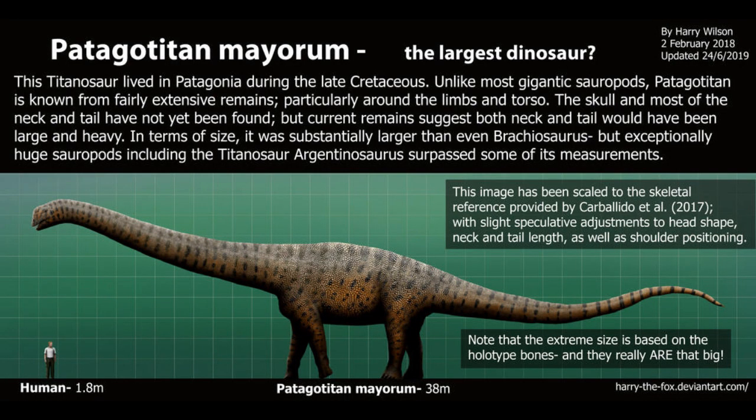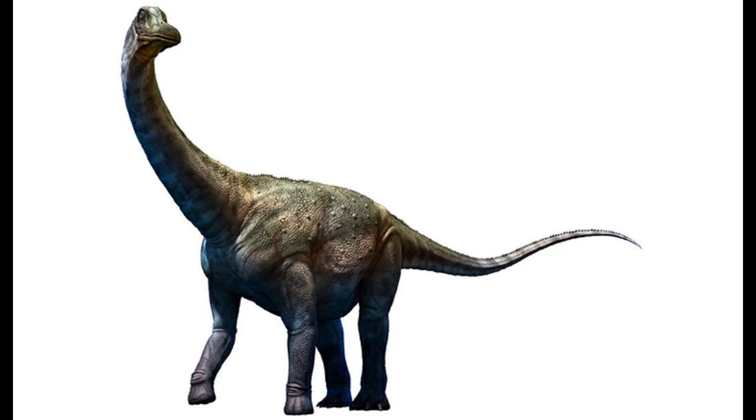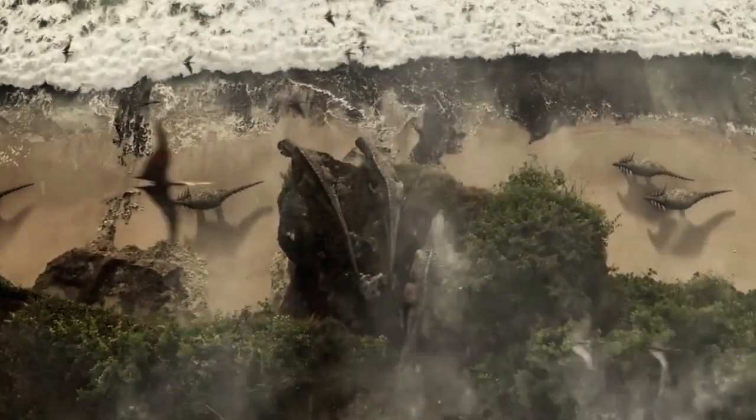Sauropods reached their largest sizes in the Cretaceous. The biggest were the titanosaurs. Patagotitan was a staggering 37.5 meters long. Other groups of organisms also diversified.